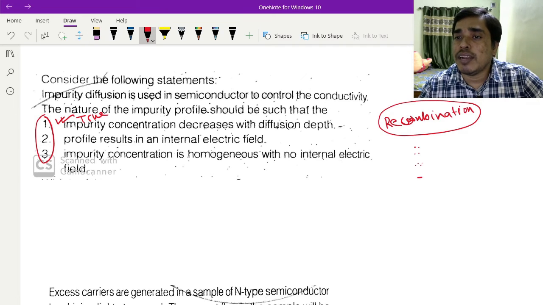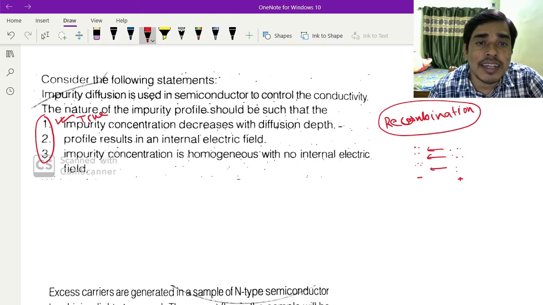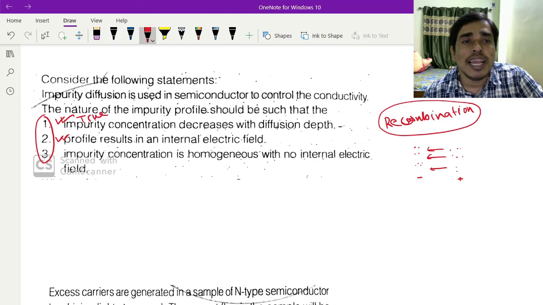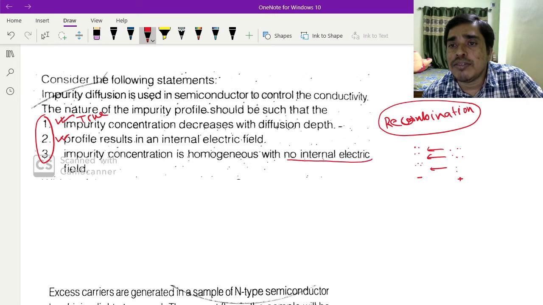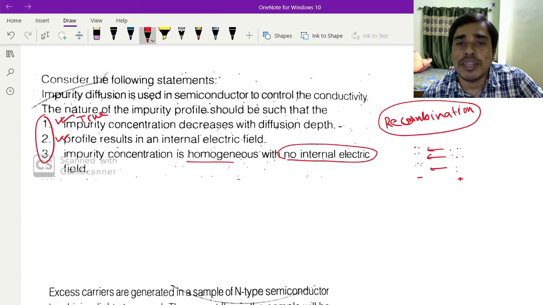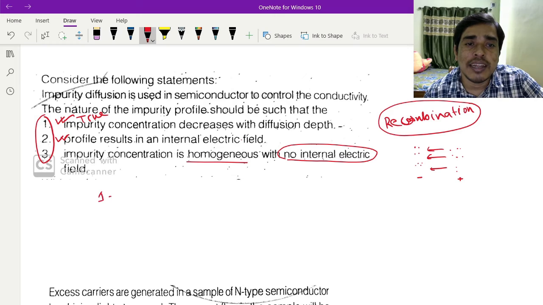One portion is more negative and one portion is positive, so there will be an electric field inside this semiconductor. This is true. Another: impurity concentration is homogeneous with no electric field. This is not true. So statements 1 and 2 are correct.